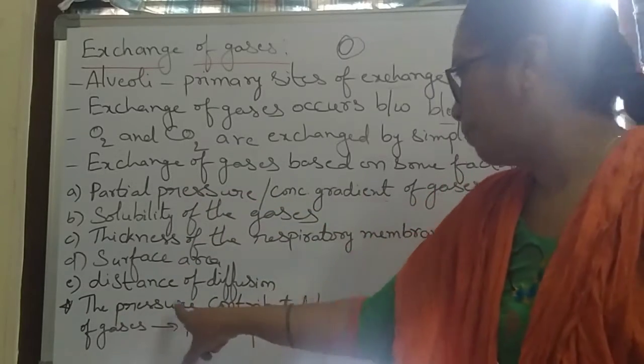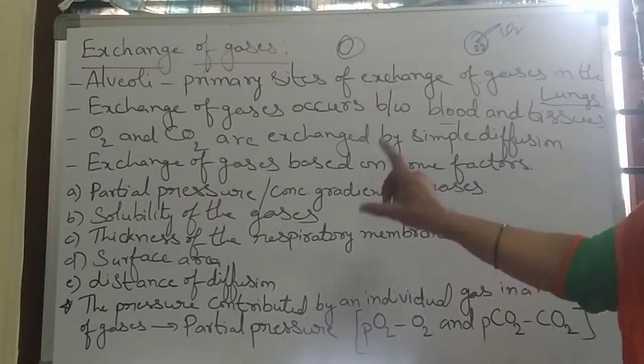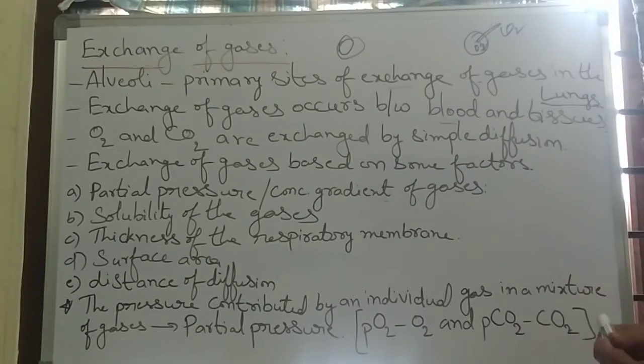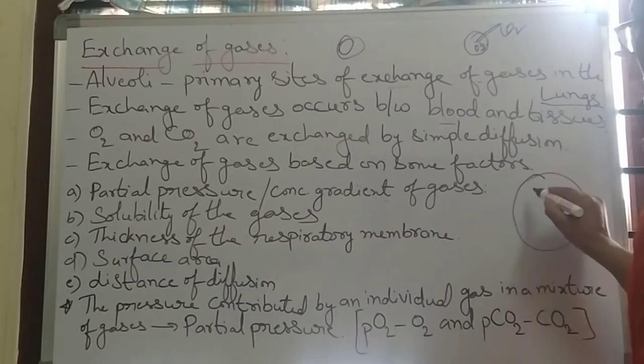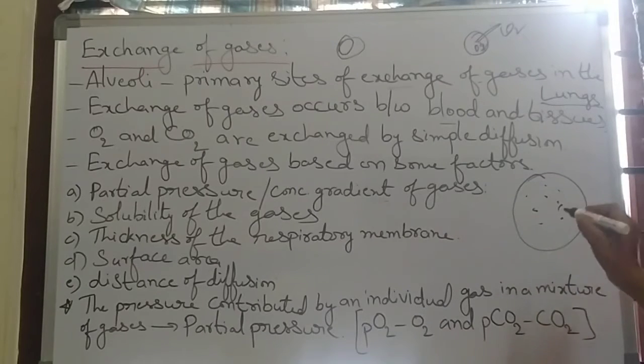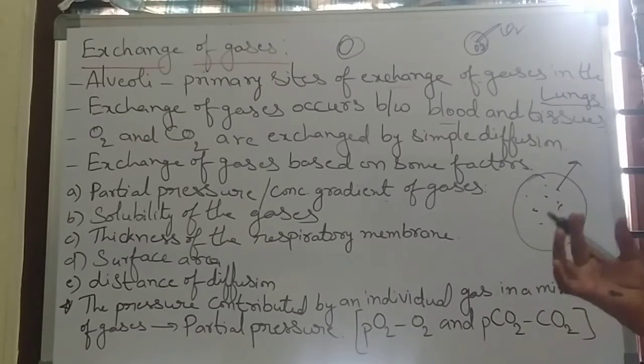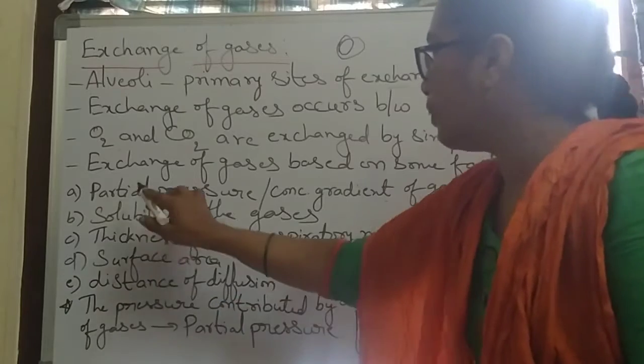Partial pressure means the pressure contributed by an individual gas in the mixture of gases. In the whole mixture of gases, so many gases are present. Here, how much pressure the individual gas is contributing, that is called partial pressure.